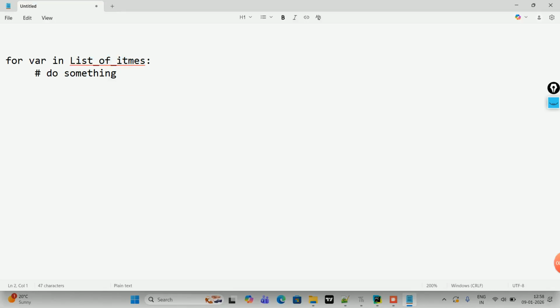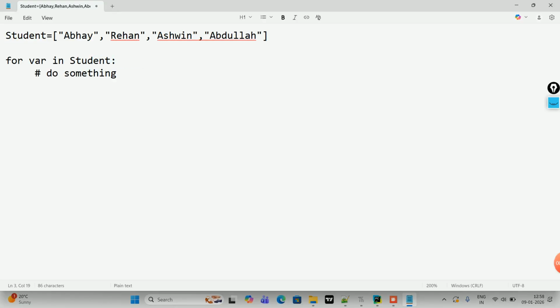I'll tell you. Let's say my list is student. Example, Abhay, comma, Rehan, comma, let's say Ashwin, comma, Abdullah. Okay, there are total 4 students. So what is going to happen? I am going to give student here. List of items means I am going to give student. Now if I give student, then what will happen, guys?